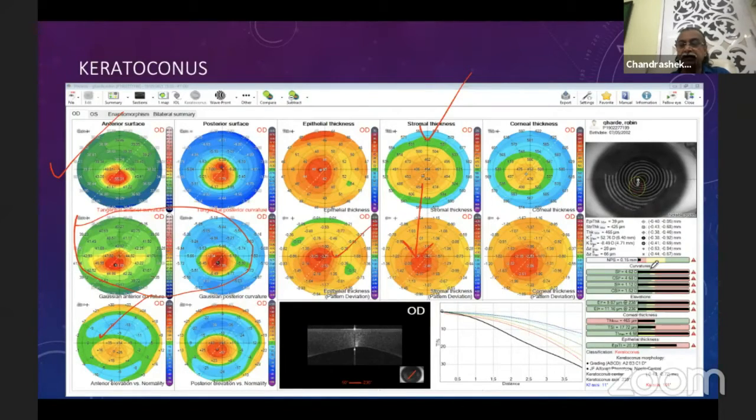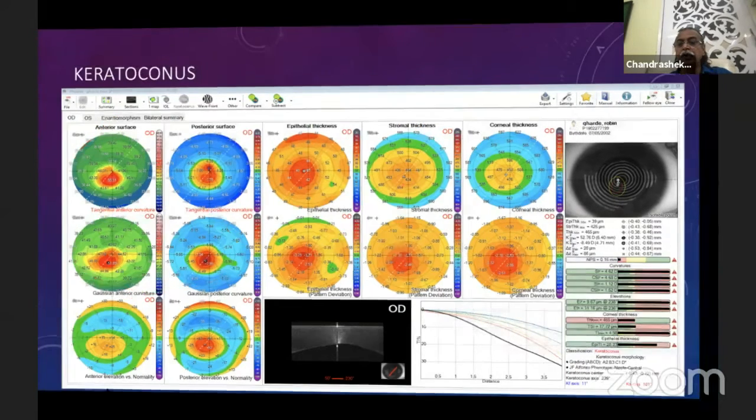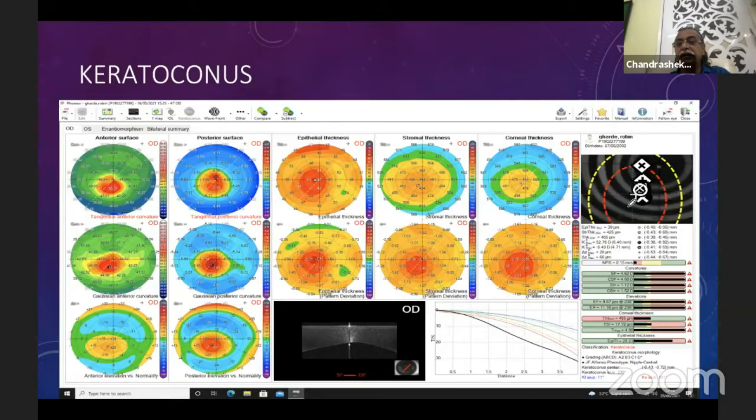Once this part is done, I move on to all these pictures, high resolution OCT, all these indices here. Let us not go into the detail, but this red on red becomes very important. If all those points lie within the red circle, it means that it is a case of keratoconus. Yellow means strong suspicion. Many times I want to have a closer look at this, and on previous machines it was not available. Here you are able to magnify this picture, and because of that I can take a closer look. This is a very important feature this machine gives me.